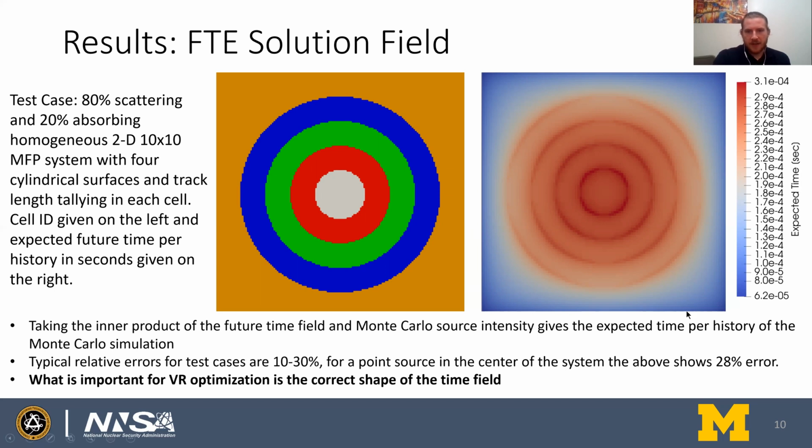And for the case above, this is a 28% error case. Those errors are pretty high, but what's important for branch direction optimization isn't the magnitude of the future time equation solution, it's the shape, because we want the ratio of neighboring regions to be accurate so that when we take that ratio, we end up with the correct result and constant terms will drop out.